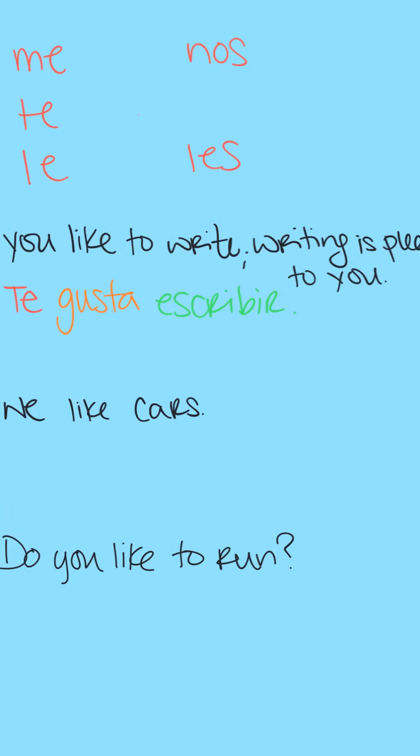And our next one down here, we see we like cars. So that person being affected, well, that's us, right? So I know that I need to plug in my IOP, nos. Now, my subject here, the cars, this is what's doing the pleasing. And this happens to be a plural noun, which means that my form of gustar needs to be in that plural sense of gustan. And now I can plug in that subject of los carros. So the cars are pleasing to us, or we like cars.